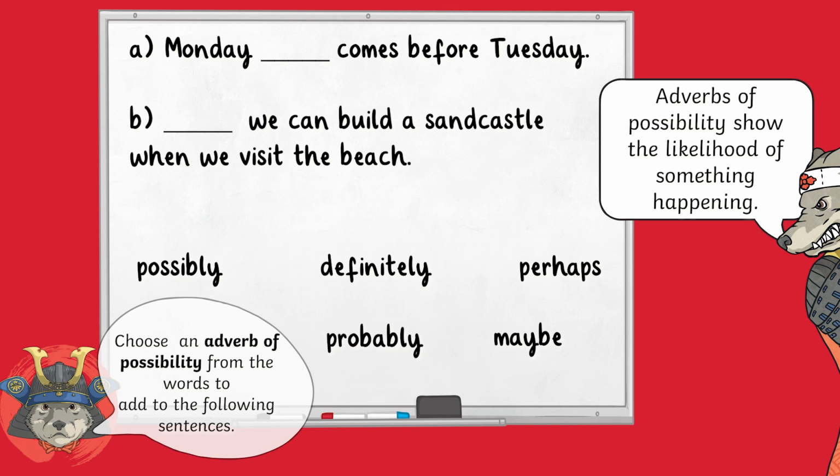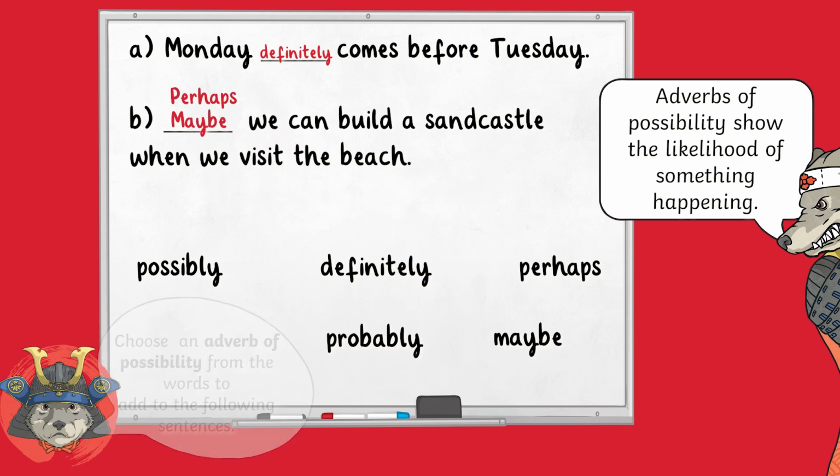How did you find that? Firstly, let's look at the first sentence. The only adverb of possibility that will work in this sentence is definitely. It is the only option listed which shows certainty, and we will know without any doubt that Monday comes before Tuesday. In the second sentence, the adverb of possibility is missing at the start of a sentence. This gives us a clue about which words we can use. Perhaps and maybe are both usually at the start of a sentence. These words both suggest less certainty than the previous sentence.